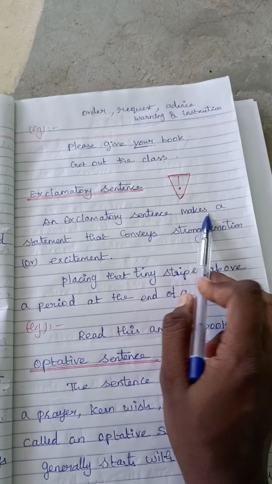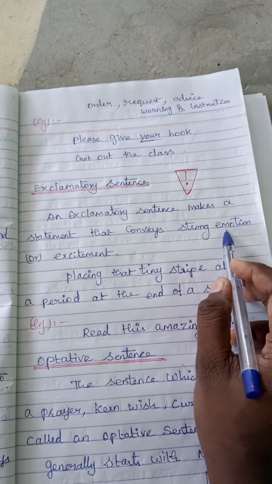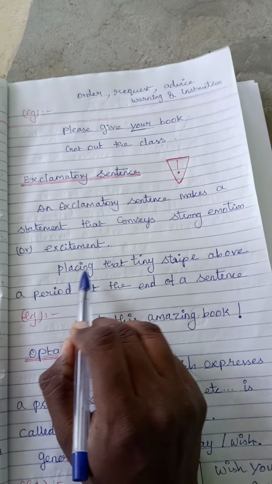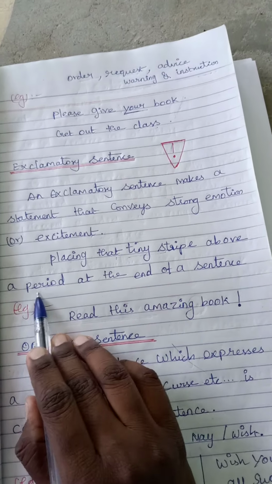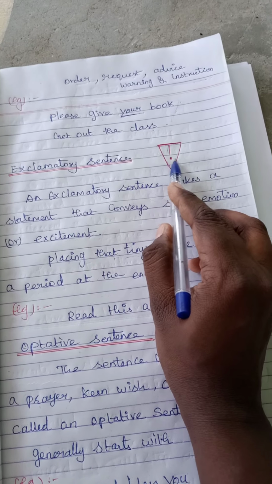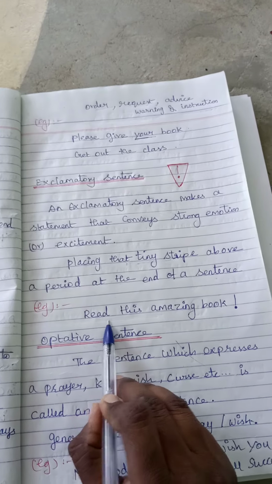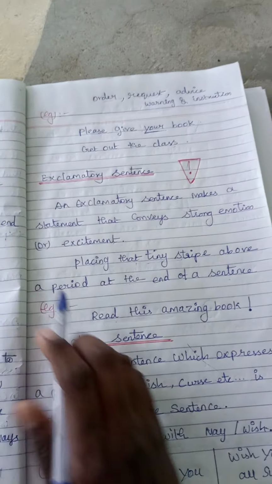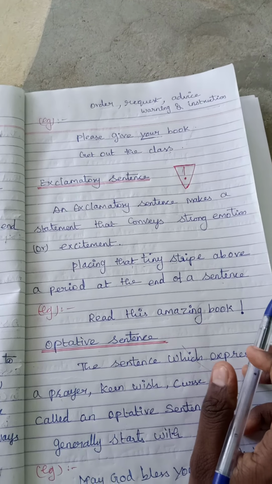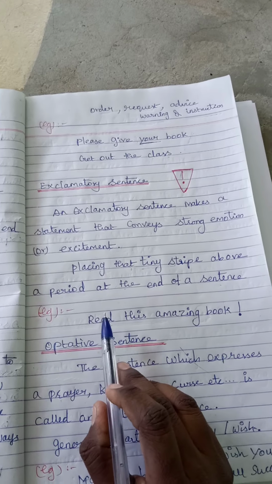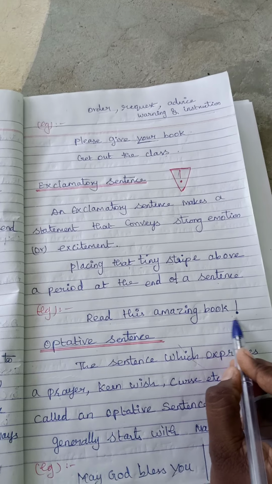It is marked by a tiny straight line placed above a period, the full stop, at the end of the sentence. For example, read this amazing book. Someone asks another person, read this amazing book. It ends with the exclamation mark.